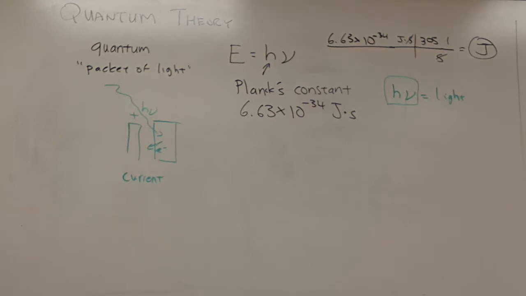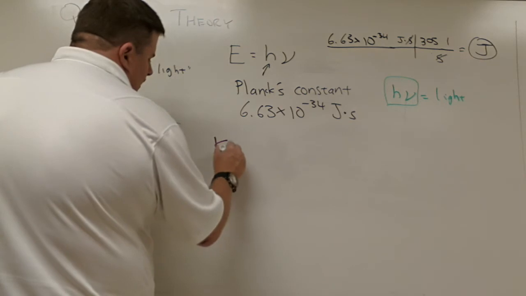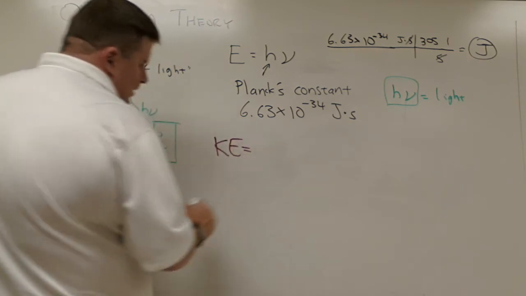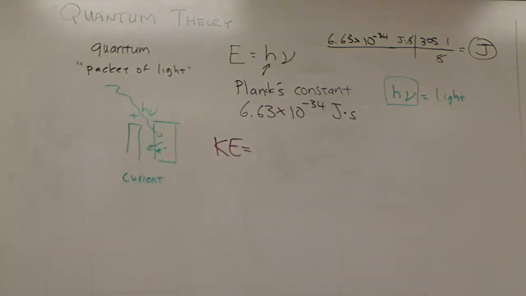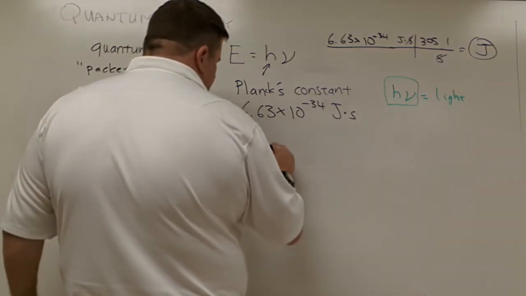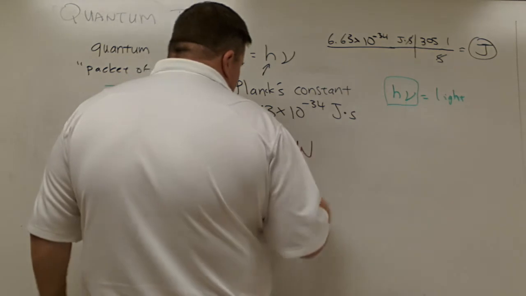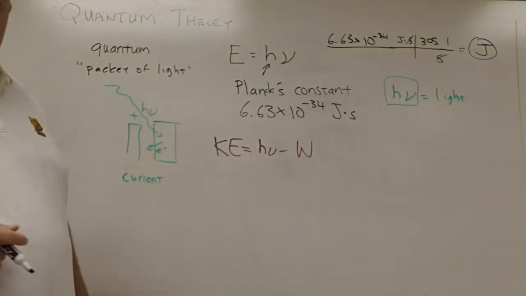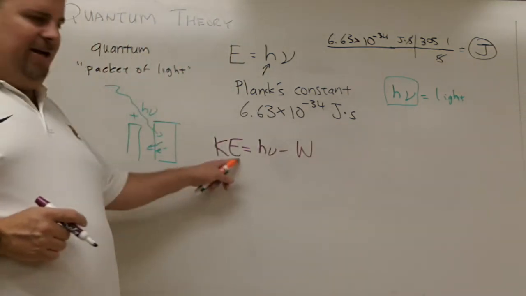Now, the energy used to figure this out: the kinetic energy of the electron is going to be equal to h nu minus the binding energy associated with it. If you think about this in terms of solar cells, here's kinetic energy.